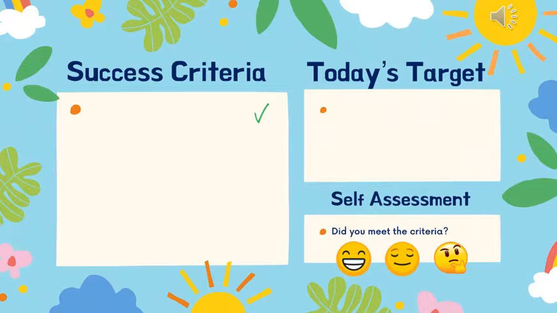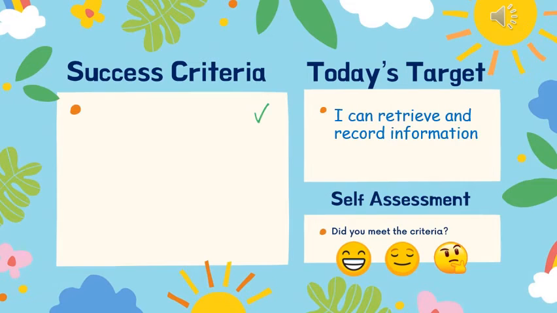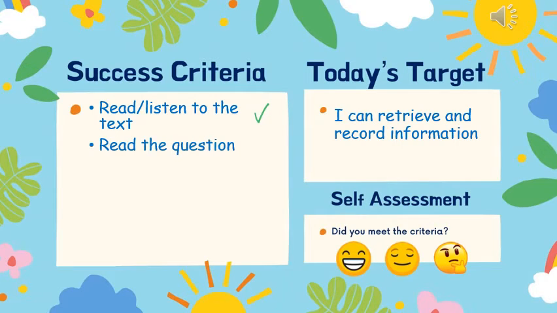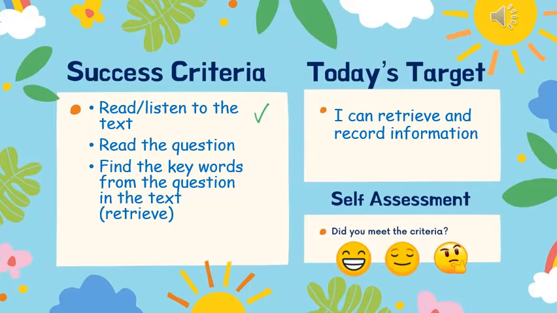Your target in today's lesson is: I can retrieve and record information. To be successful in this lesson, you need to read and listen to the text, read the question, and find the keywords from the question in your text, which is your retrieval, and then write down your answer, record it. So let's begin the lesson.